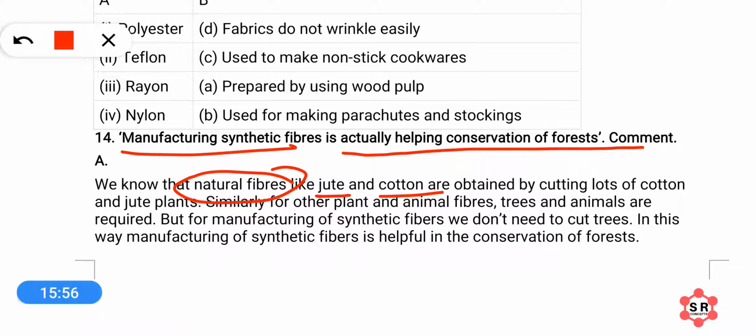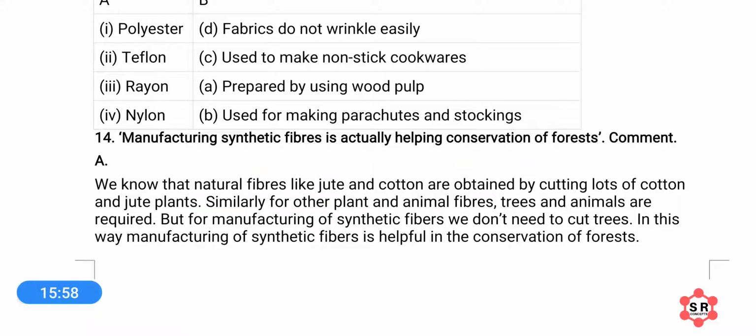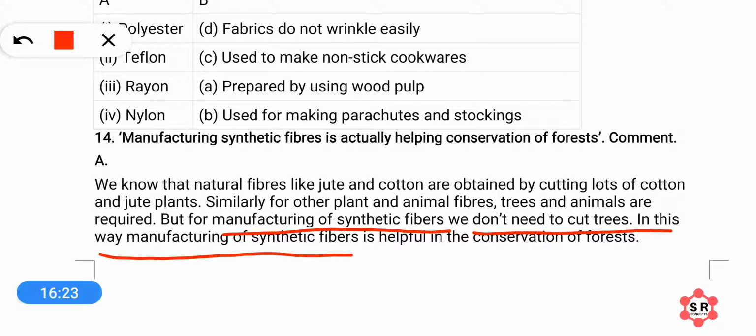Similarly, there are other natural fibers which are obtained from plants and animals. So some other plant and animal fibers require trees and animals. But if we talk about synthetic fibers, this is not the case. For manufacture of synthetic fibers, we don't need to cut trees, and in this way manufacturing of synthetic fibers is helpful in conservation of forests.